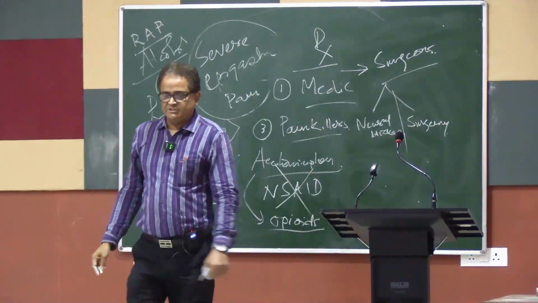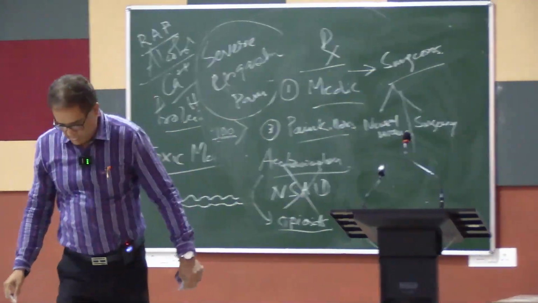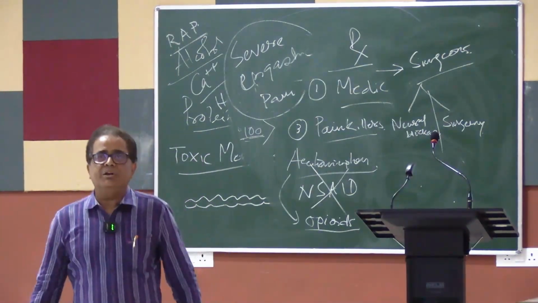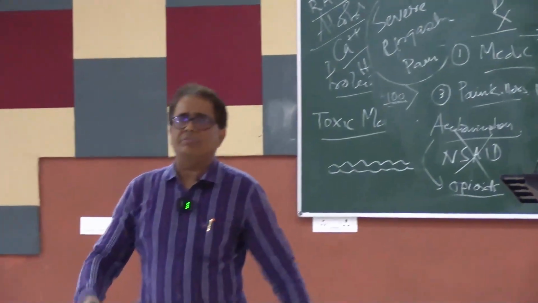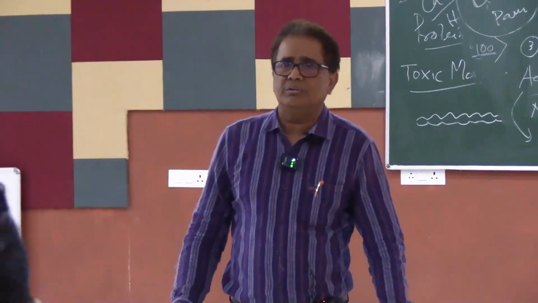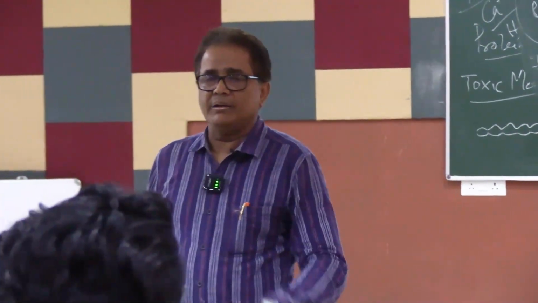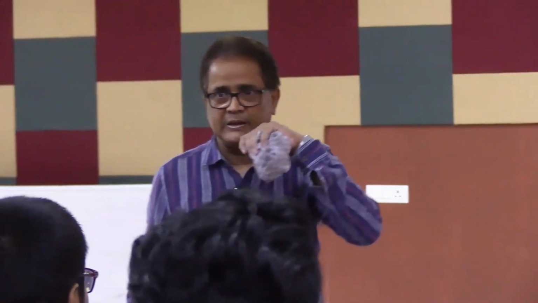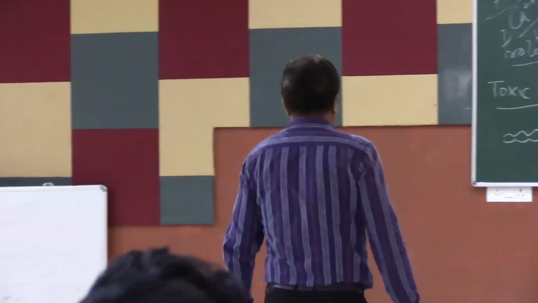Suppose this patient of pancreatitis is a very old patient, has got other comorbidities which is quite common in them, and he is not a very good candidate for surgery. For those patients we go for the second option, neural blockade. What is done in neural blockade?